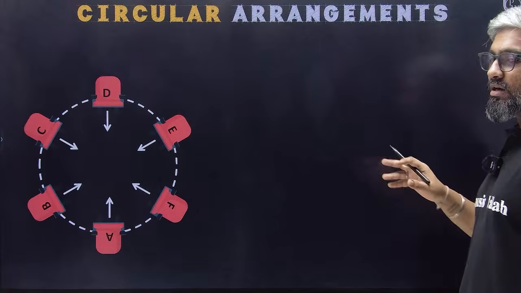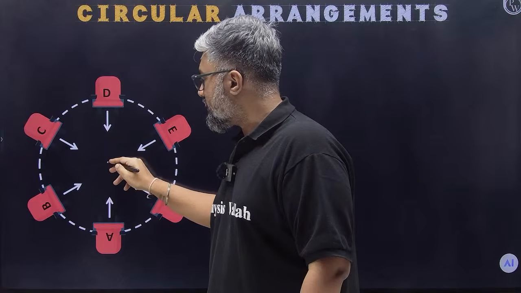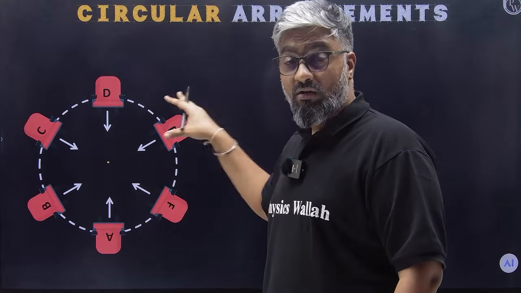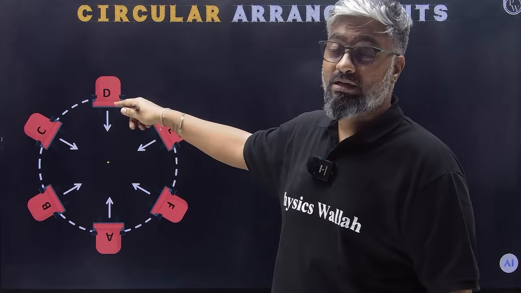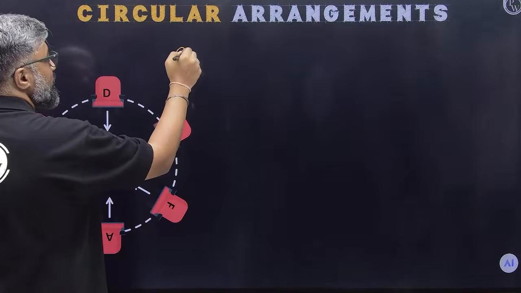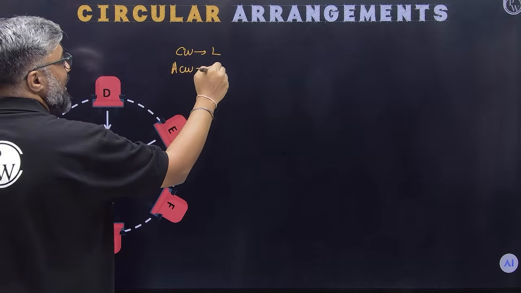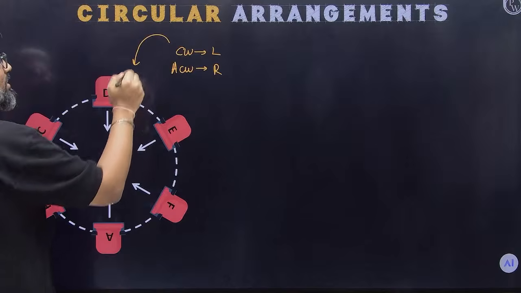So this is a quick revision on circular arrangements. If they're all facing towards the center, what do we know? If they're all facing towards the center, that's what is given to us, right? Inwards. What do we know? Clockwise is going to be left and anti-clockwise is going to be right in this case, facing towards the center.